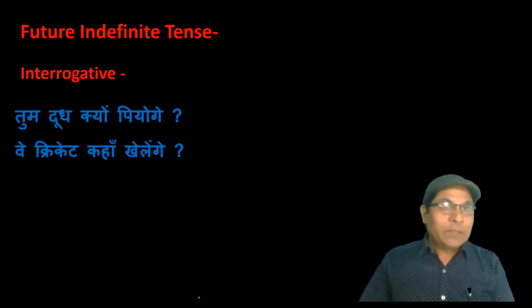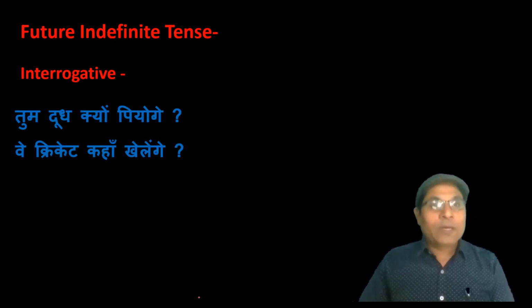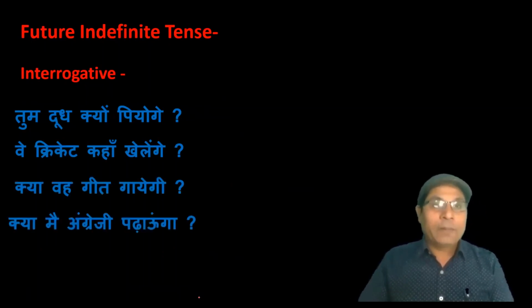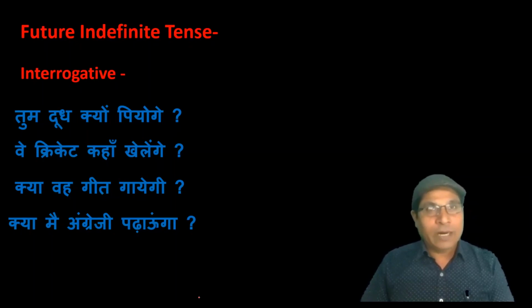the examples. तुम दूध क्यों पियोगे, वे क्रिकेट कहाँ खेलेंगे. More examples. क्या वो गीत गाएगी, क्या मैं अंग्रेजी पढ़ाऊंगा. There are two types of interrogative sentence. I have told you in the previous lectures also. One which starts with the sound kya. This type of sentence can be answered in yes or no. The last two sentences comes within this type of interrogative sentence, and the second type of interrogative sentence is that